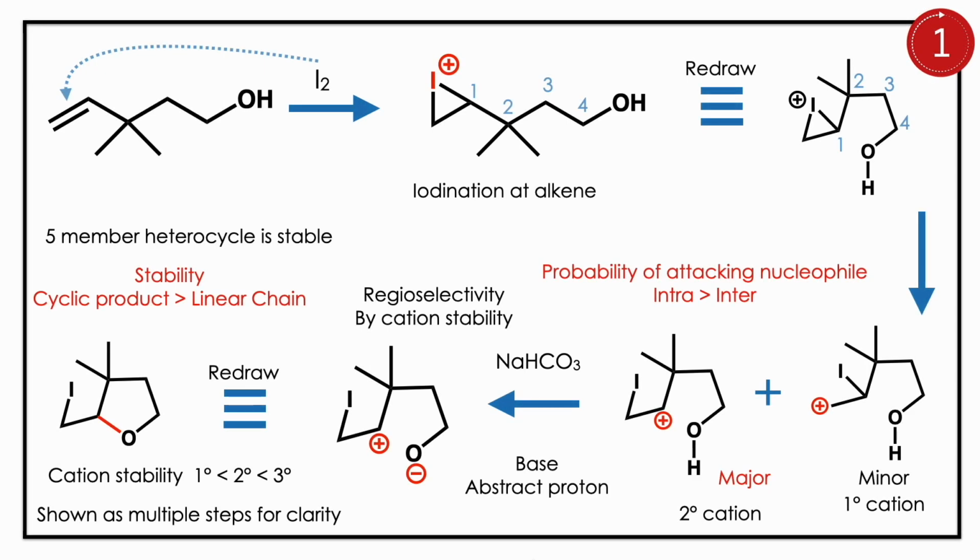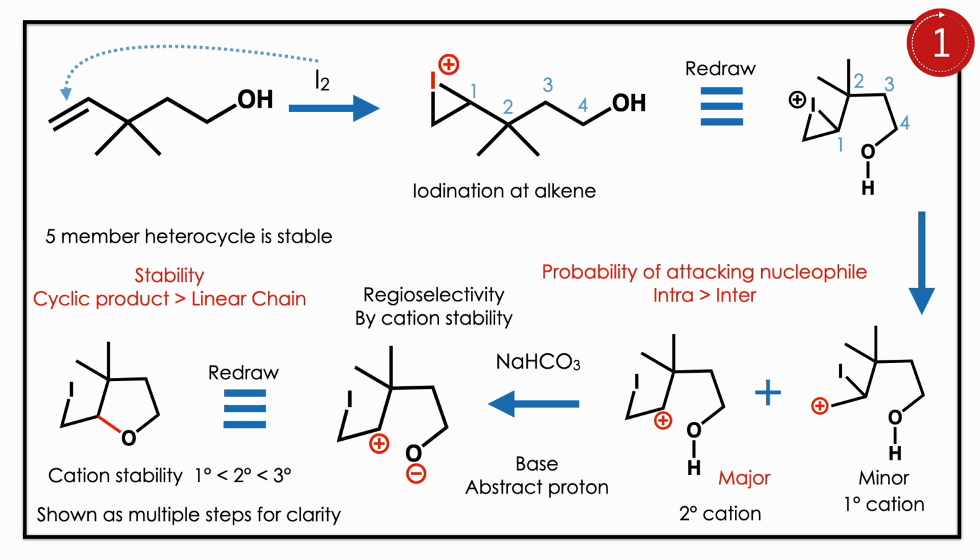Here, in the first step, you are using the iodine. Iodine reacts with the alkene and forms an iodonium ion. The next step needs a cyclic product, so you have to redraw the molecule where O and iodine are nearby. Then the attack is possible. Then the iodonium ring can open either way.